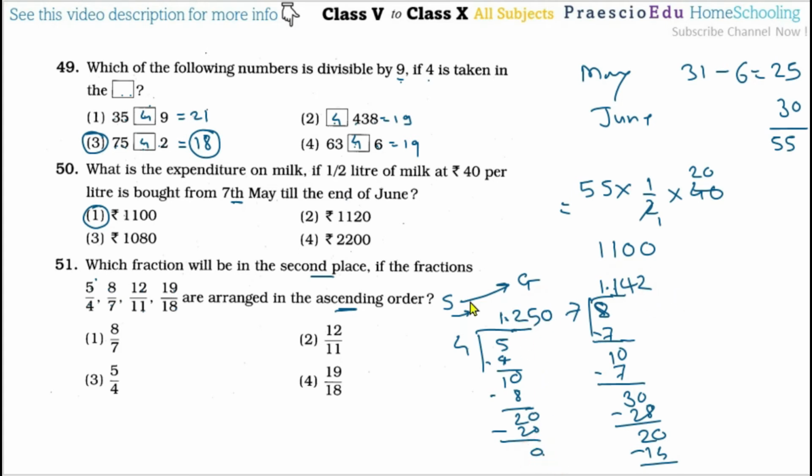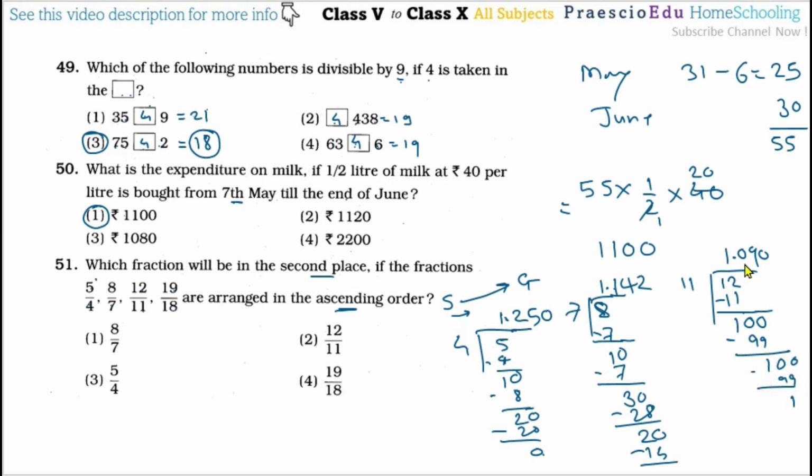So now after this one, 12 by 11. 11 ones are 11, then 1 balance, then decimal point, so 0, but it cannot be divided by 11, again we will take the 0. Now 11 nines are 99, so minus this, 1. So we will take a decimal 0, but it cannot be divisible, so again we will take a 0, so minus 99, so 1 is the remainder.